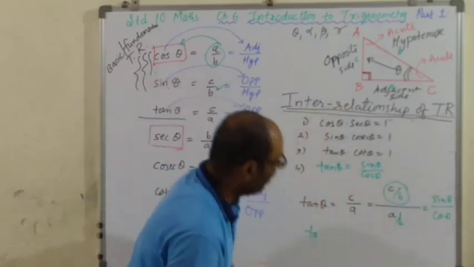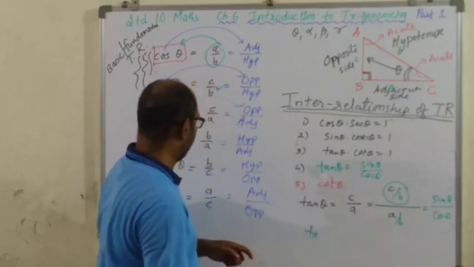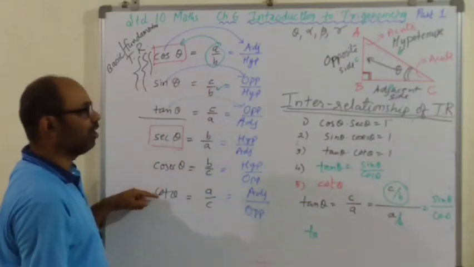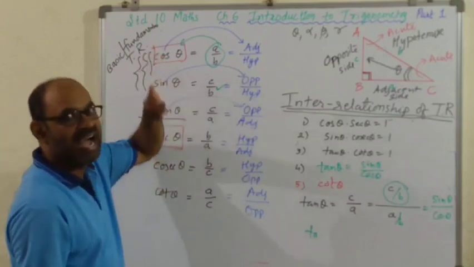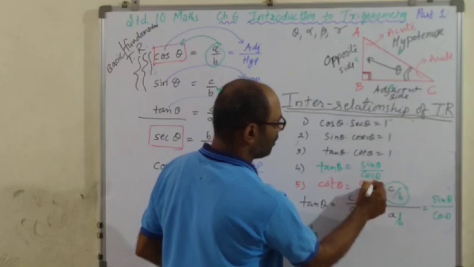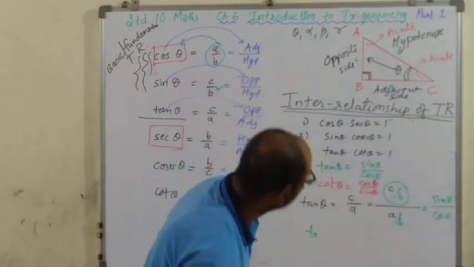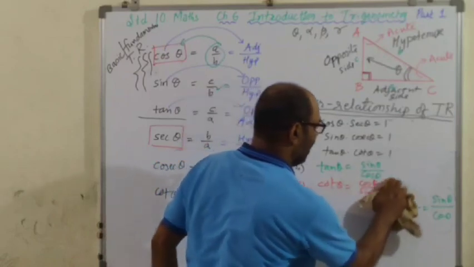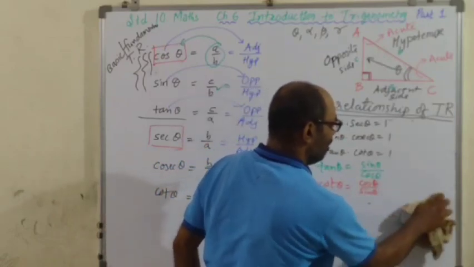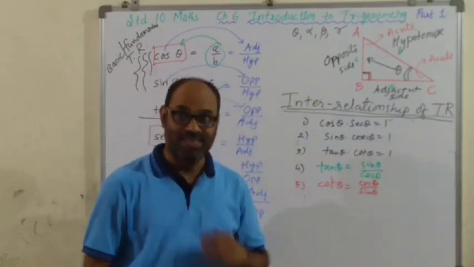And fifth one, definitely the reciprocal of tan is cot. tan का reciprocal cot. So जो भी tan होगा उसका inverse. tan है sin upon cos, so cot होगा cos theta upon sin theta. Did you understand, children? आपको समझ में आया? Sure you all understood. So tomorrow you have to learn this.